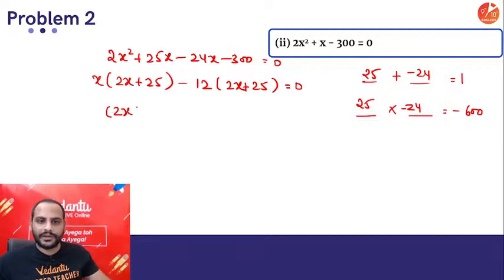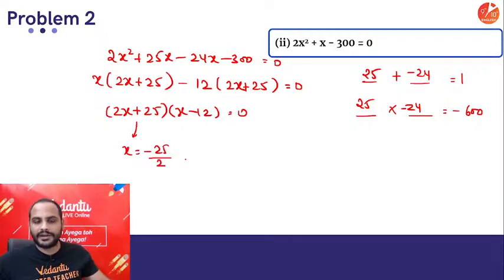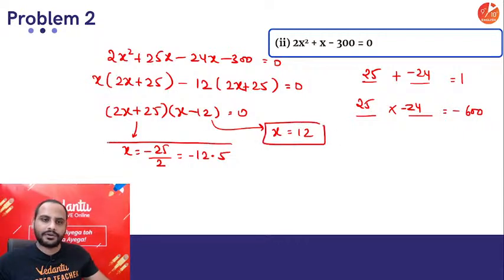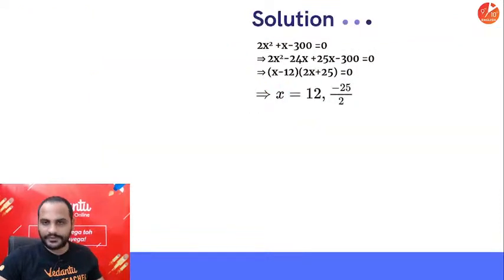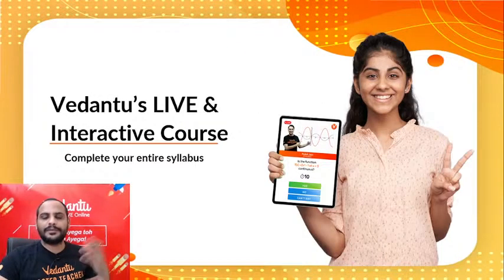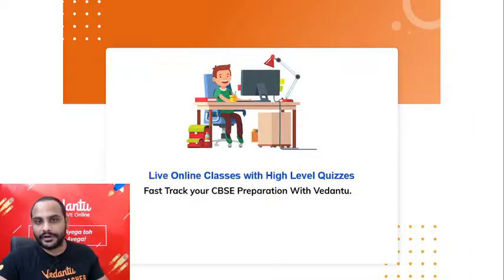So you have got 2x plus 25 into x minus 12 equal to 0. So from here you got x is equal to minus 25 by 2, or you can say minus 12.5, and from here you'll get x is equal to 12. These are the two zeros, right? So splitting of the middle term is also an important aspect.